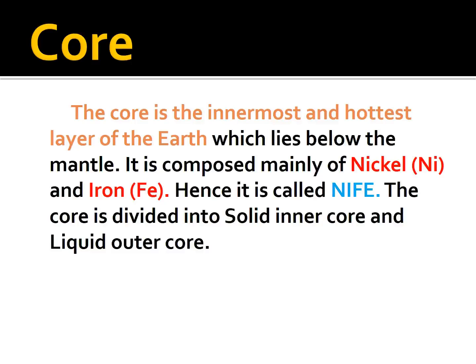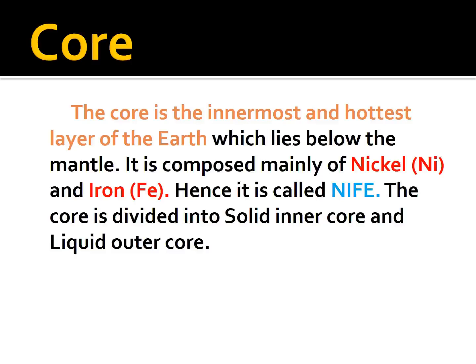It is called nife. The core is divided into a solid inner core and a liquid outer core. So there are two parts in the core: the solid area called the inner core and the liquid area called the outer core. So we have seen the structure of the earth. There are three parts in the earth: crust, mantle and core. The crust is the outer layer, the mantle is the middle, interior part, and the core is the innermost and hottest layer.